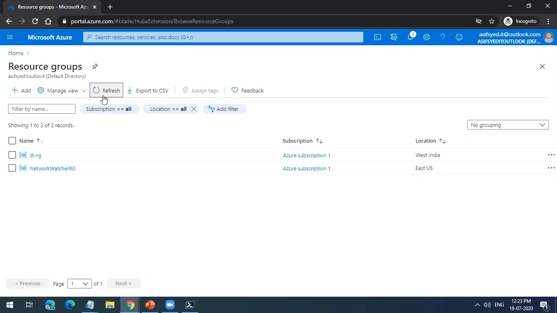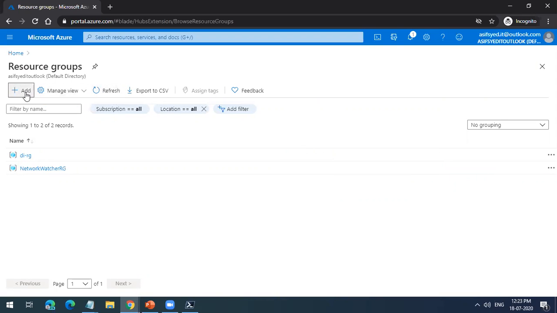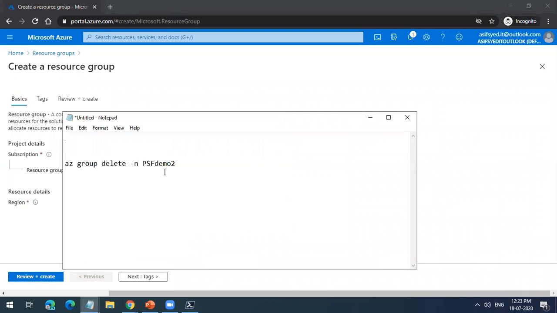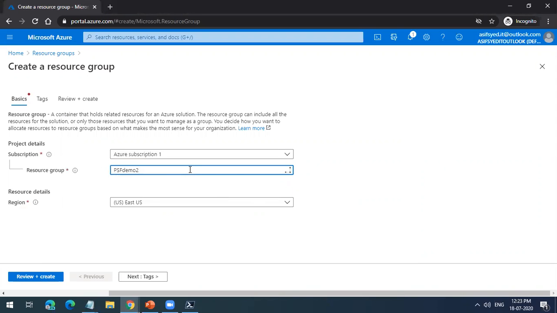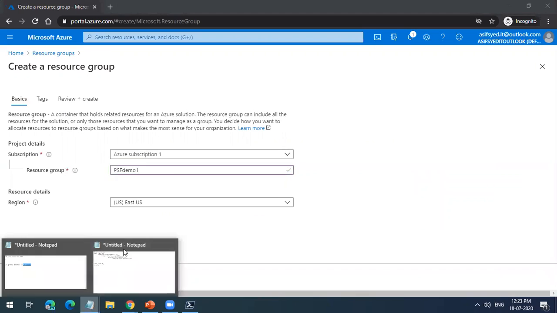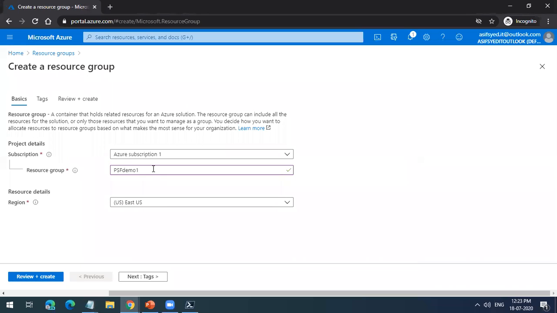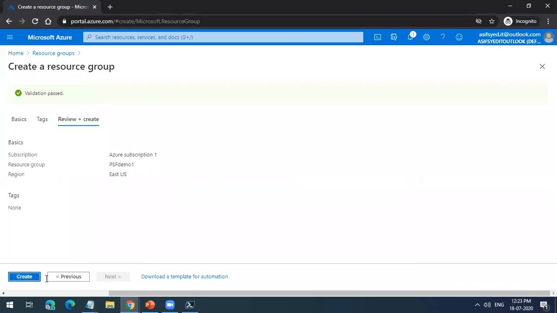The other way you can create the resource group is through resource management, I'm telling you how resource management works. I'll take this name only. I'll say resource group 1. So we created this in 1 second. East US, I'll also create this in East US. And I can say create.